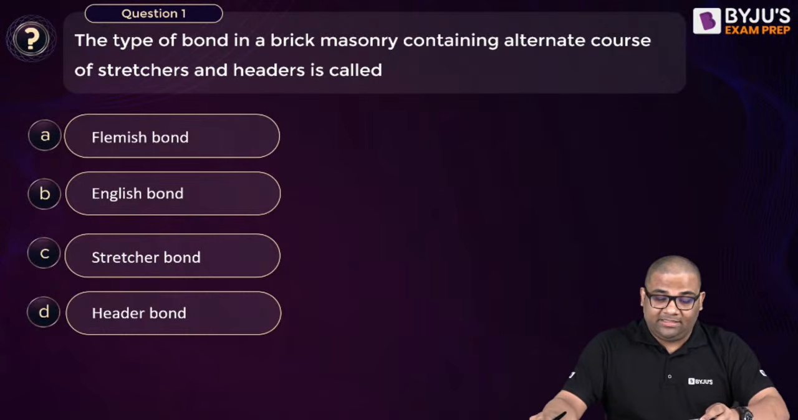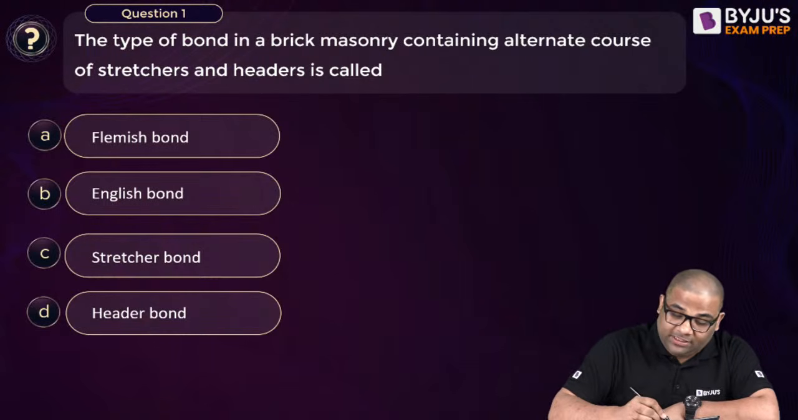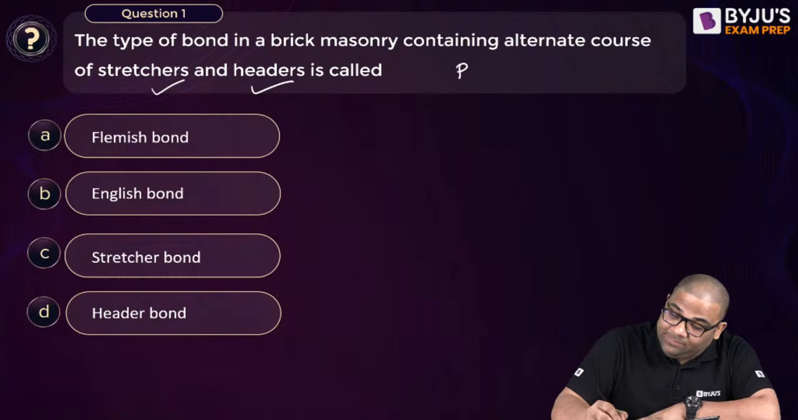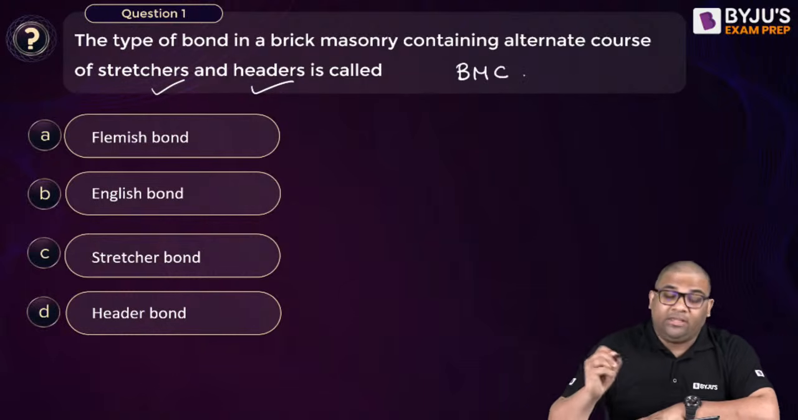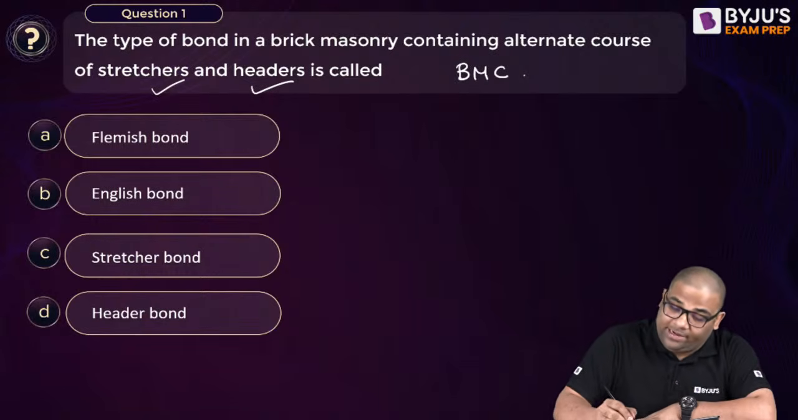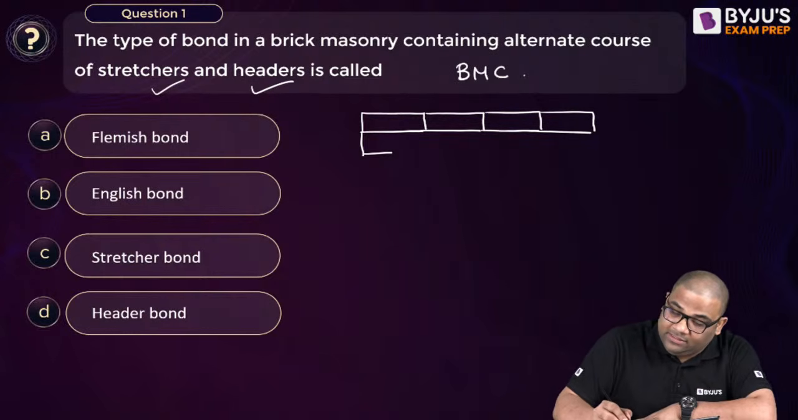Question number 1. What is the answer to this? The type of bond in brick masonry that contains alternate courses of stretchers and headers. It is from BMC, right? Come on, answer. Which type of bond contains alternate courses of stretchers and headers? What is the answer to this? Come on, write down in the comment section.